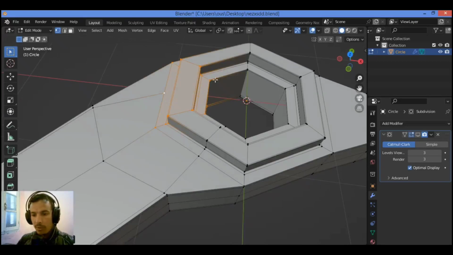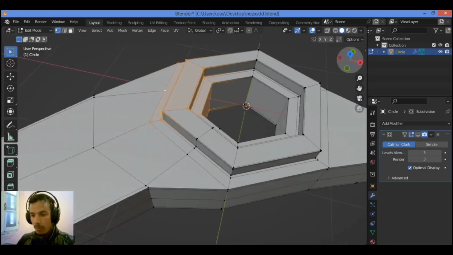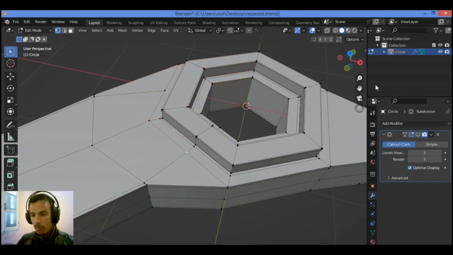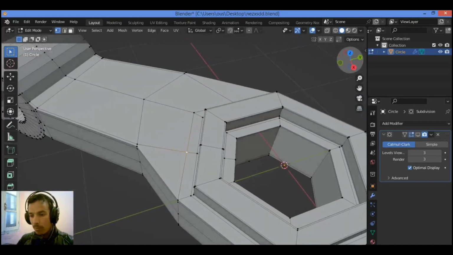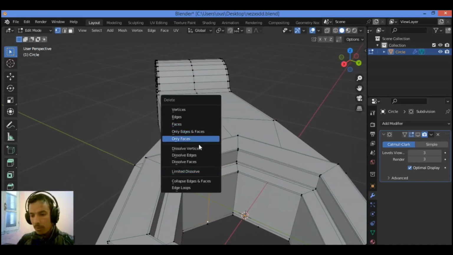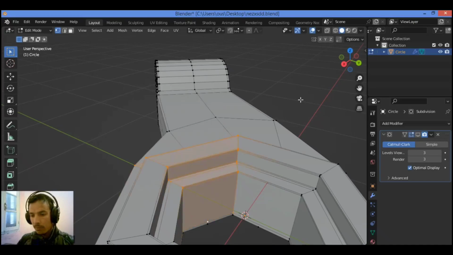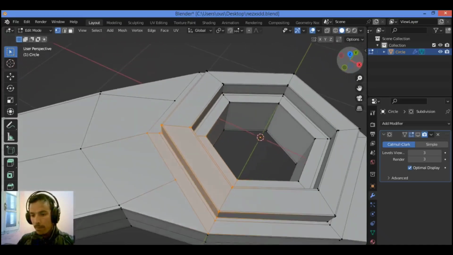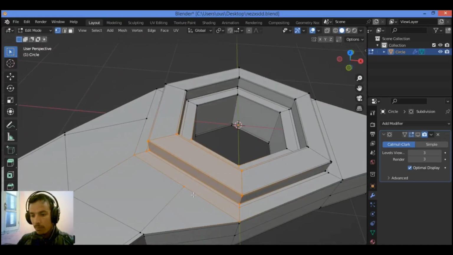I'm gonna be using limited dissolve as shown here. So let's select all those vertices to use limited dissolve. Hold down Ctrl X, limited dissolve as shown here, and I'm going to cut using the knife tool.